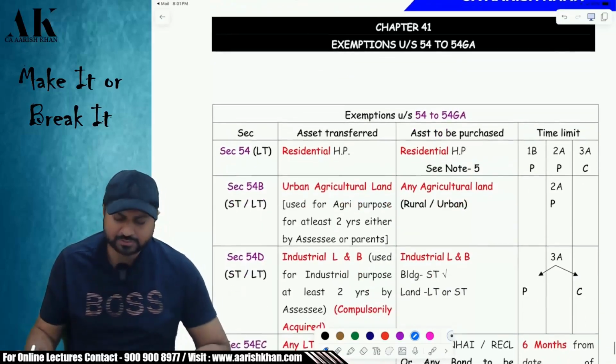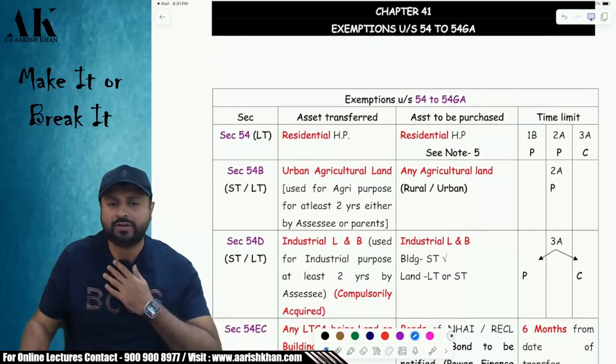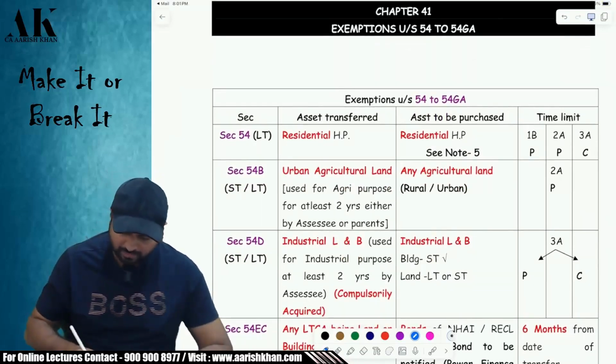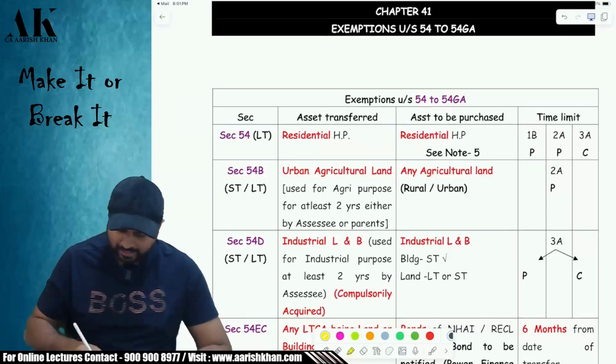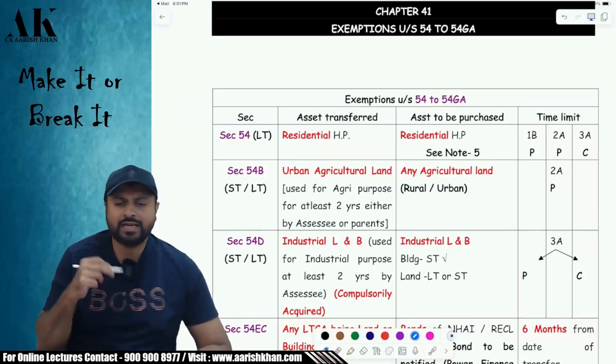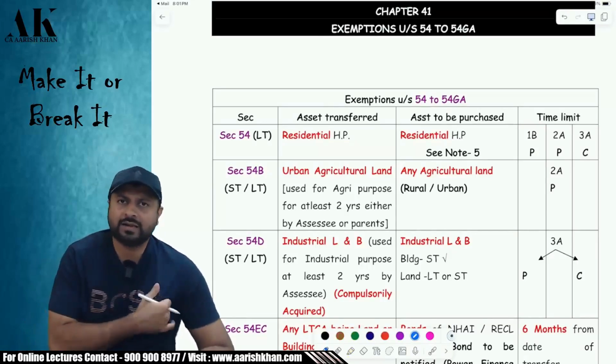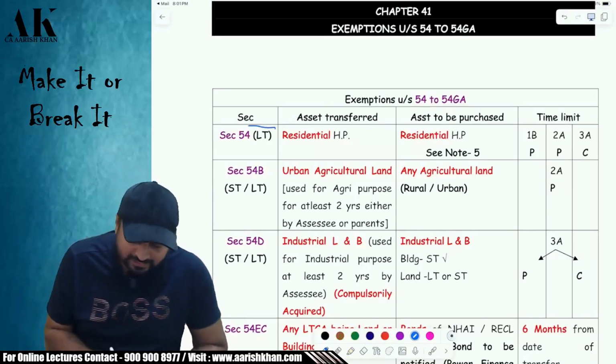Now let's move on to the next point, and that is exemption under section 54 to 54GA. Sir, what is this all about? There are around 6 to 7 exemptions that we are going to talk about one by one. I will deal with the first one first of all, and then I will talk about the rest of them as a comparative analysis. The first one is section 54.